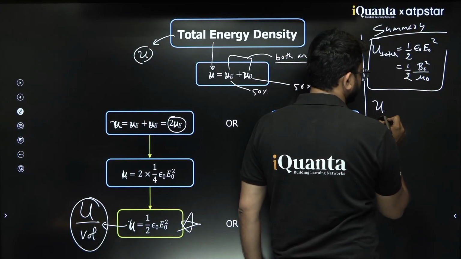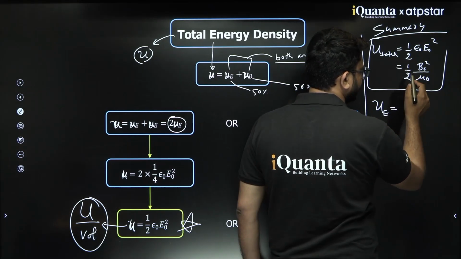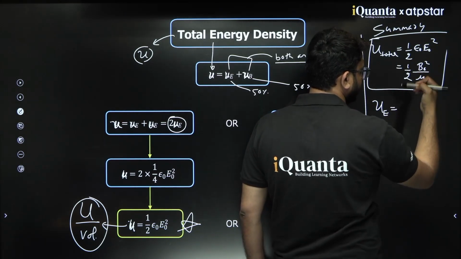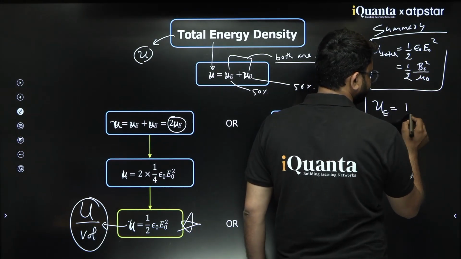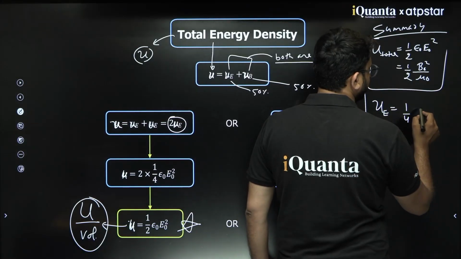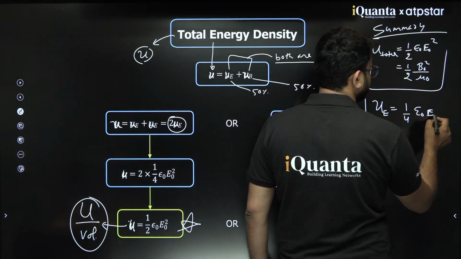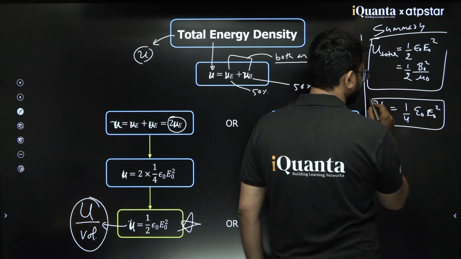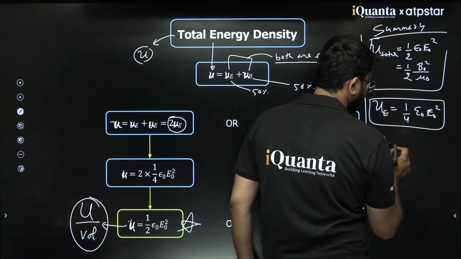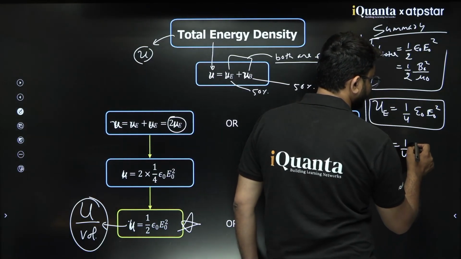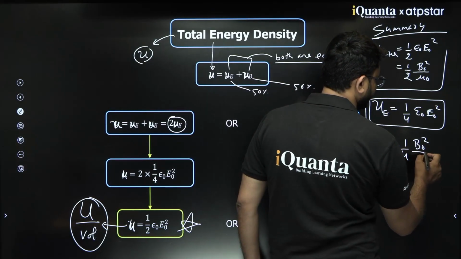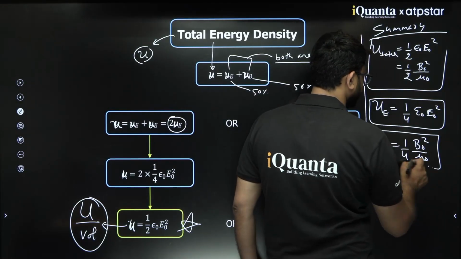The energy density of the electric field is one half of this, that means 1/4 epsilon naught E naught square. The energy density of the magnetic field is 1 by 4 B naught square upon mu naught. Clear?